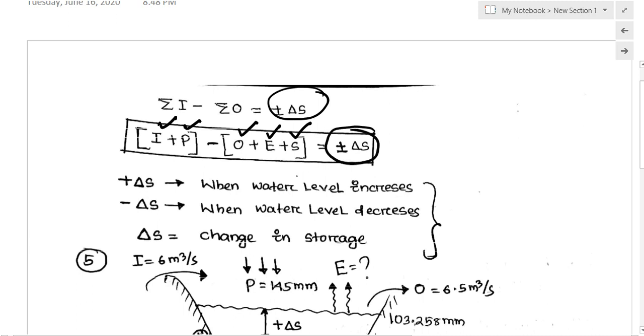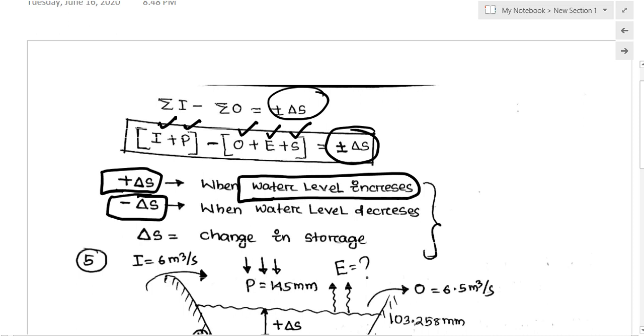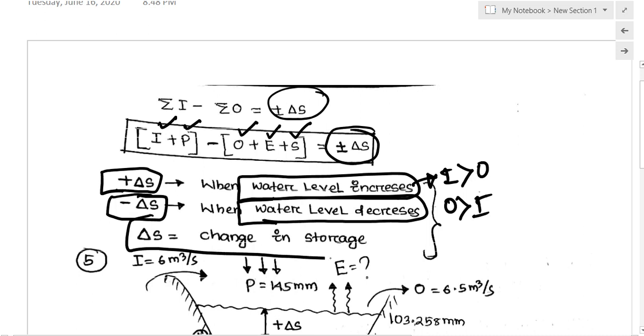A positive sign of the change in storage happens when the water level increases, meaning the input is more than the output. A negative sign means the water level decreases, meaning the output is more than the input. So this delta S is called the change in storage.